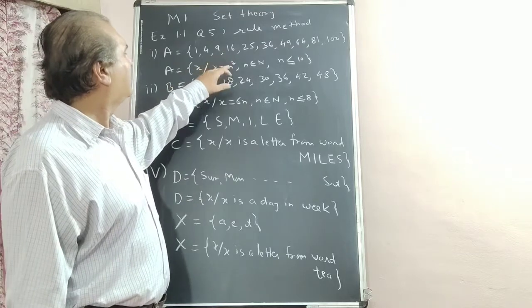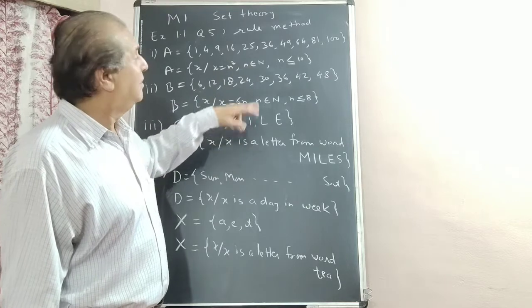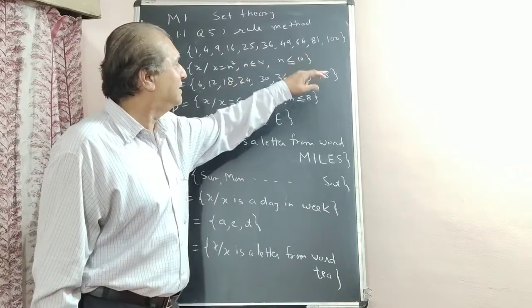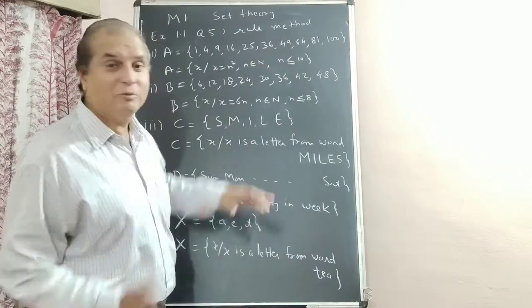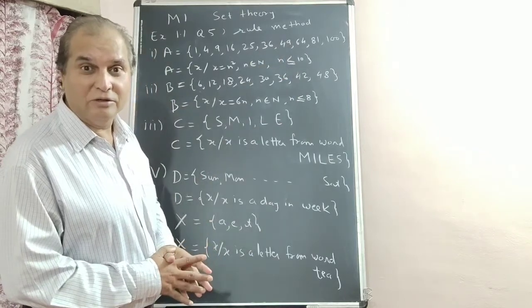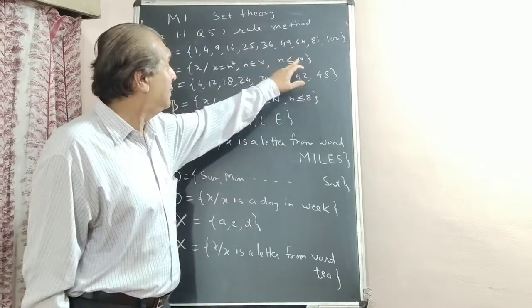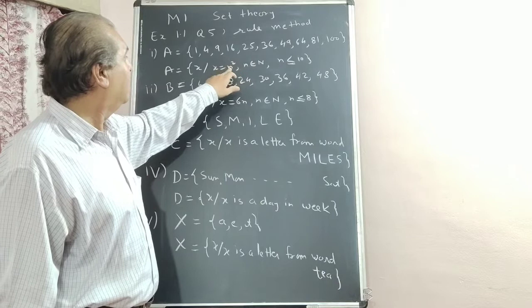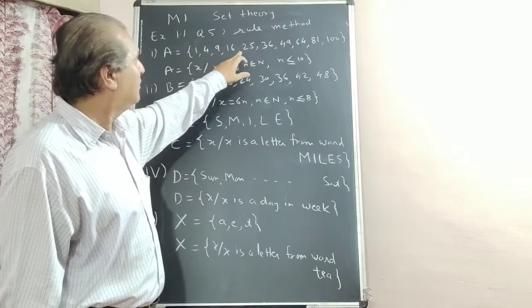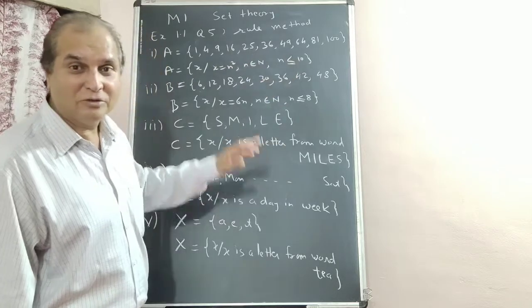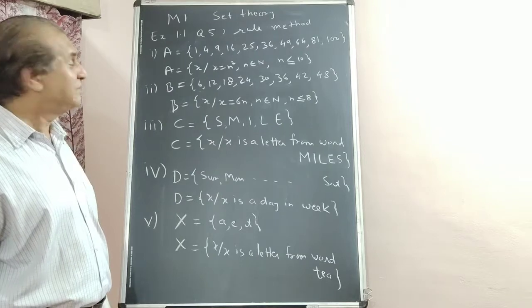x equal to n squared, because these are squares, n from natural numbers, but up to 10, because 10 squared is 100, so n less than or equal to 10. If you write less than 10, then it is up to 9 only. 10 is not inclusive. So with less than or equal to 10, 10 is included, 10 squared up to 100. Natural numbers start from 1: 1, 2, 3, 4, 5, 6, 7, 8, 9, 10. All squares. Understand? Any doubt you can ask me.